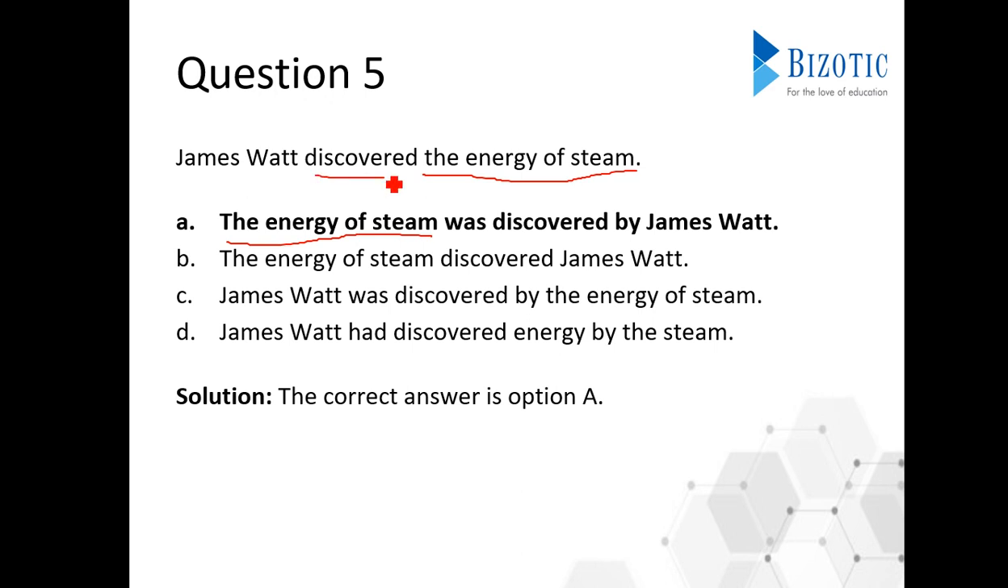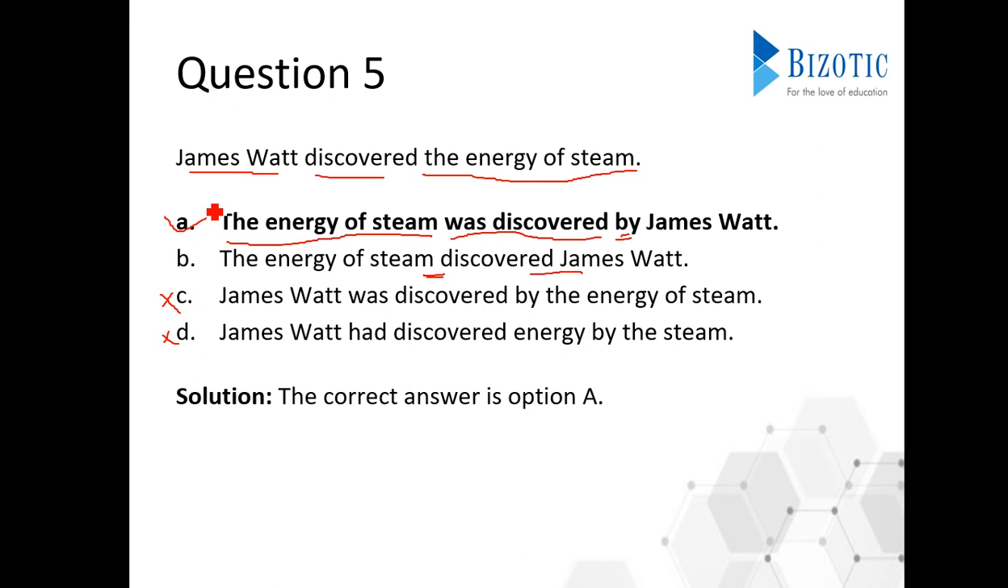So there we saw in one question, surprised will change to was surprised in passive form. So here instead of discovered, it will be was discovered, and obviously we need to represent James Watt. So using by we say by James Watt. Now this is wrong because the subject is coming first, and that will not happen in the passive form. Object should come first, and the object is energy of steam. Here we have object first, which is energy of steam, but the thing is discovered James Watt. So they do not have by, and also was discovered is missing. So that's why the answer will be A.